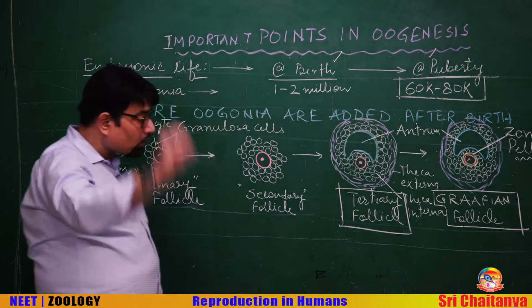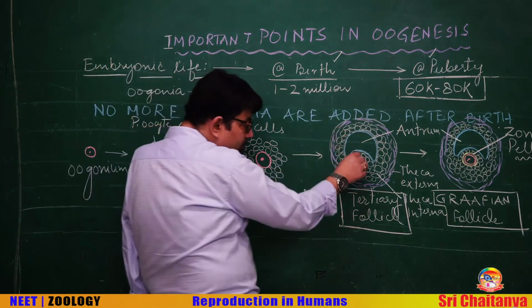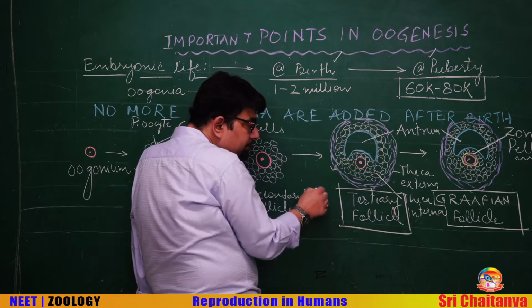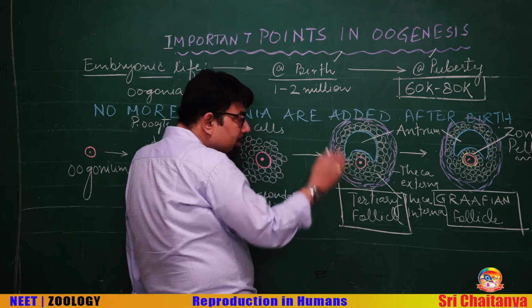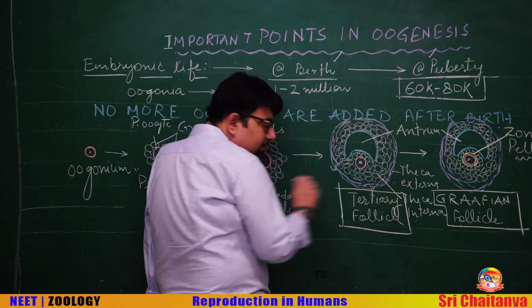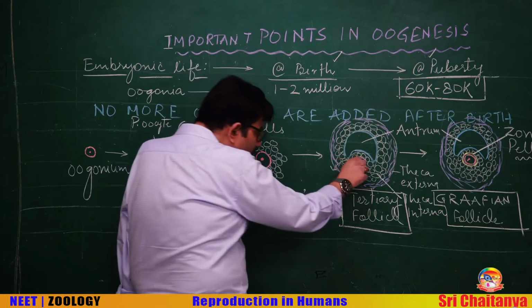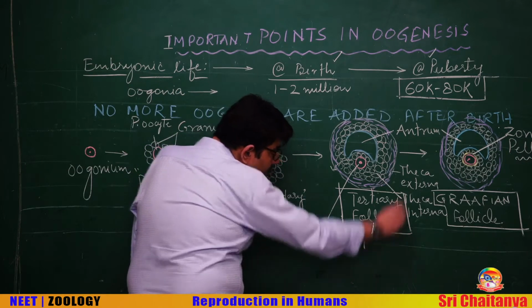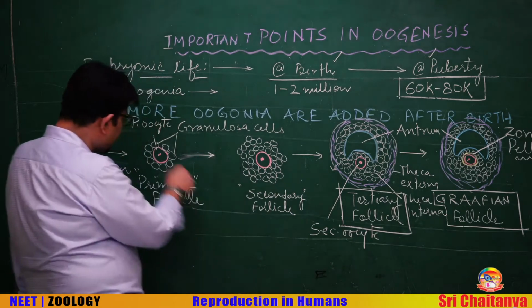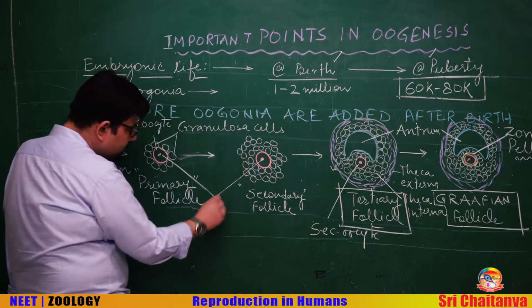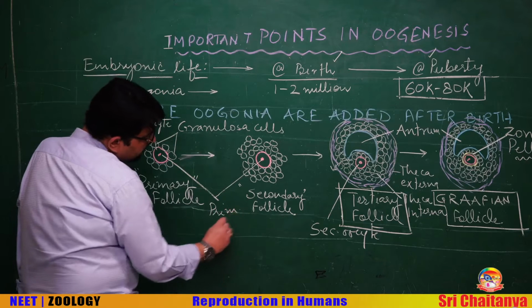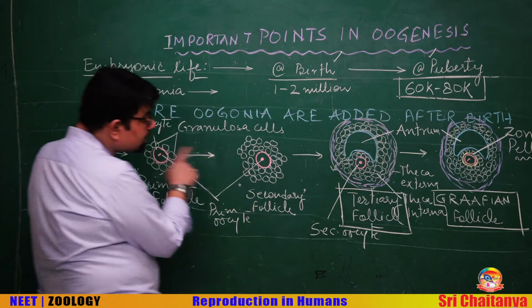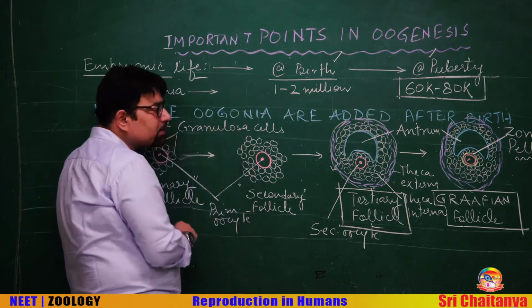Students, please note down that this is the stage when the first polar body is extruded, which means that the first meiotic division gets over in this stage. And what will we call it then? We will call it secondary oocyte. Before completion of that, we call it primary oocyte. This is a primary oocyte. So, in the primary follicle, primary oocyte; in the secondary follicle, again primary oocyte.